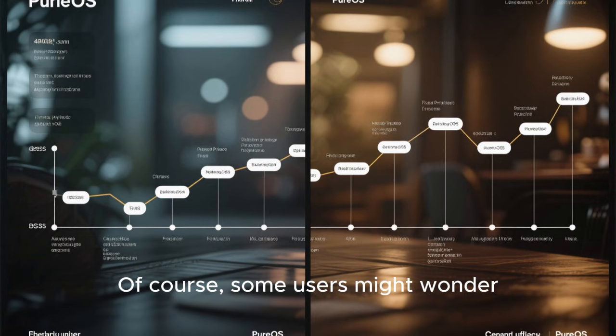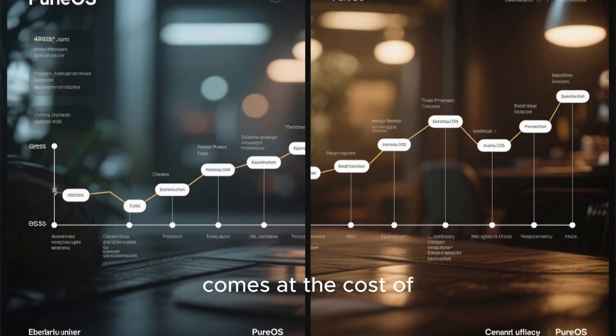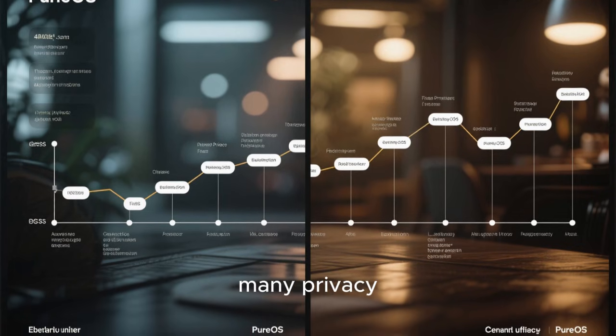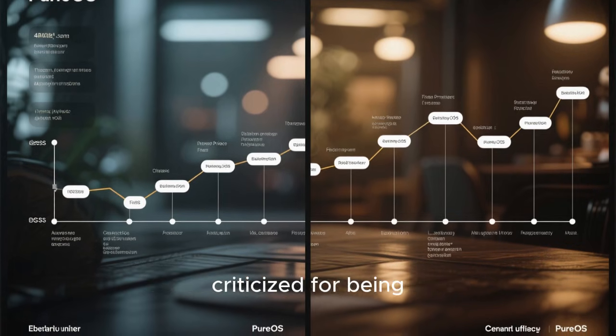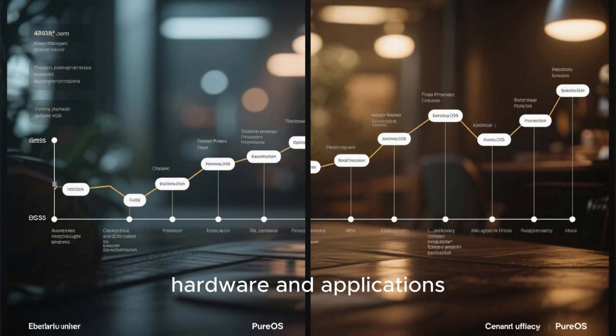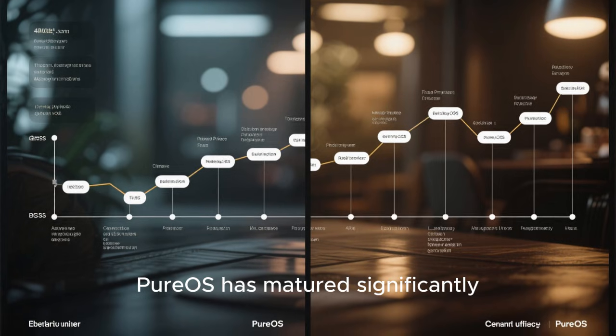Of course, some users might wonder if this emphasis on privacy and freedom comes at the cost of usability or compatibility. In earlier years, many privacy-focused operating systems were criticized for being difficult to use or lacking support for common hardware and applications. But by 2026, PureOS has matured significantly.